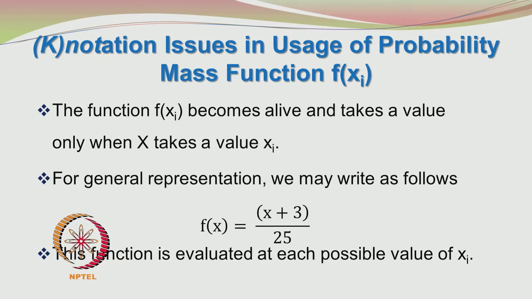The function f of xi becomes alive and takes a value only when the random experiment has been performed and x, the random variable capital X, can take a particular value xi. Before throwing the die, the random variable was x.